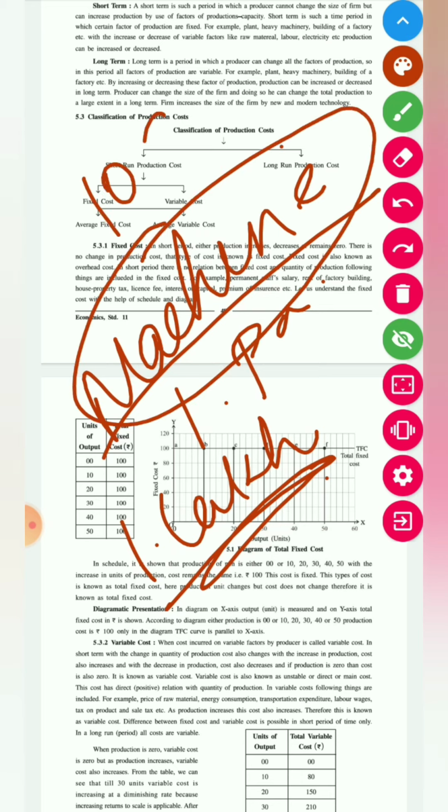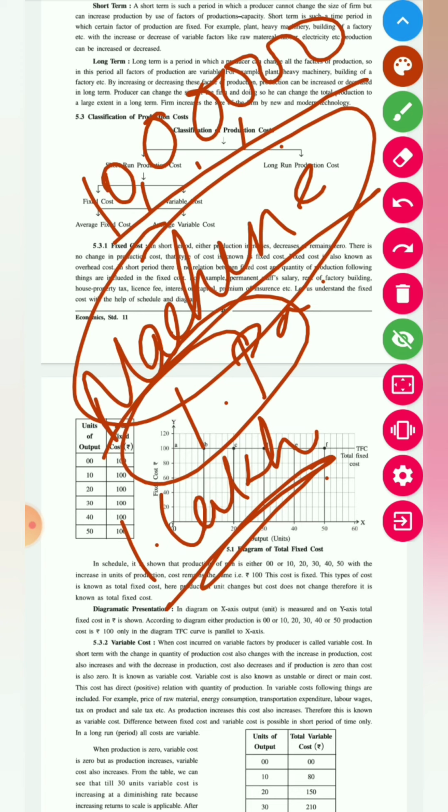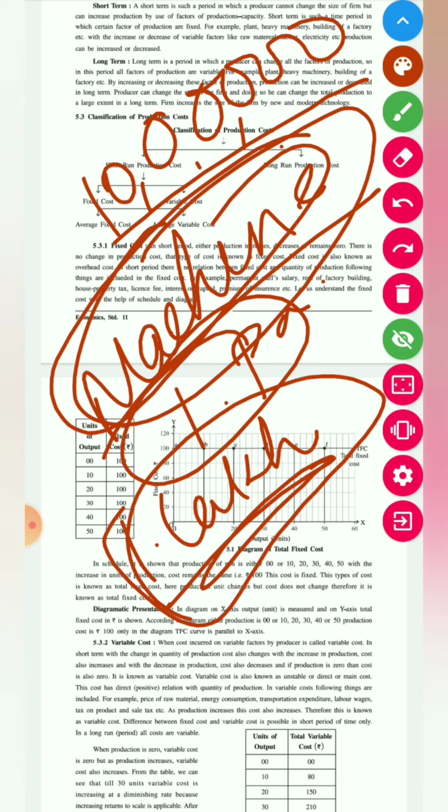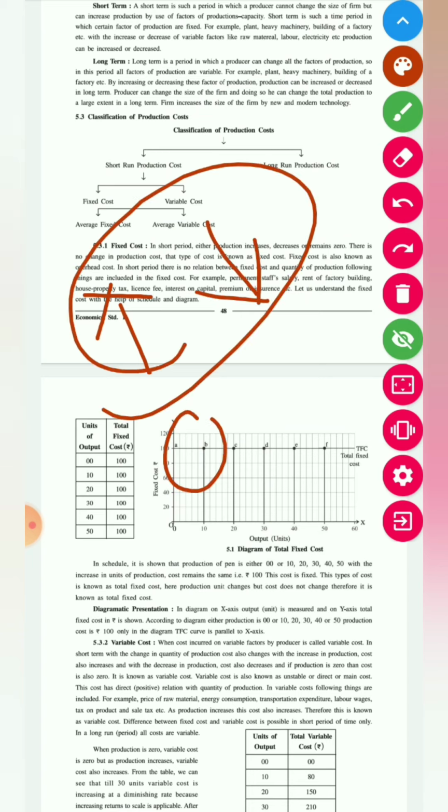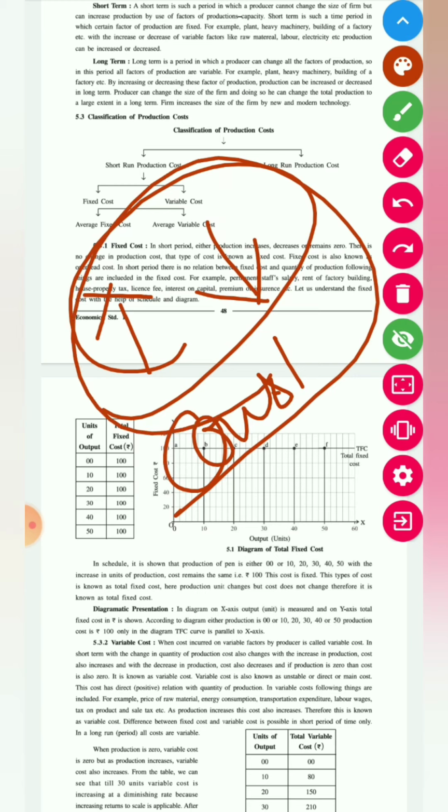If the machine costs 10 lakh rupees, for example, then one paper will cost you 10 lakh rupees, because the machine costs you 10 lakh rupees, so your fixed cost for making one newspaper will be 10 lakh rupees. So the fixed cost is the cost which neither increases with the increase in production nor decreases with the decrease in production, it remains constant, that is known as your fixed cost.